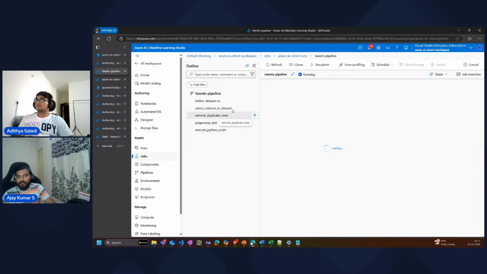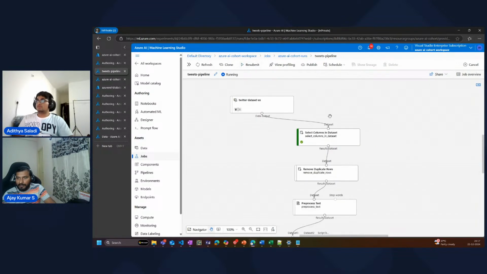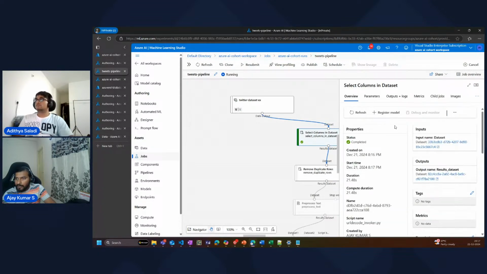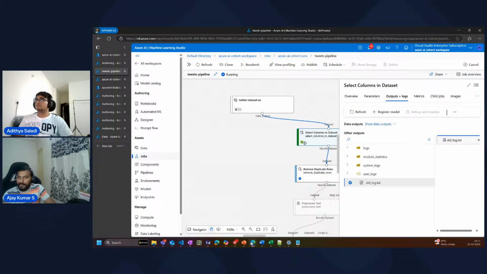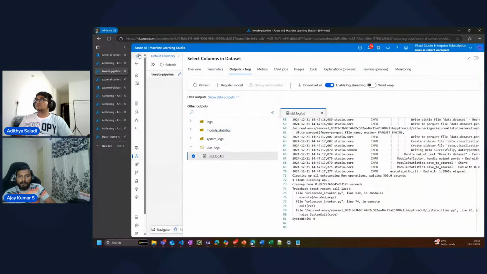I'm just going to the pipeline here, and you can see that our components are getting successful. For example, the first component, which is selecting a particular column, is successful. Like I said, every component or stage has an input and an output. Now you can see the output logs here. You can maximize this. I'll remove this clutter.